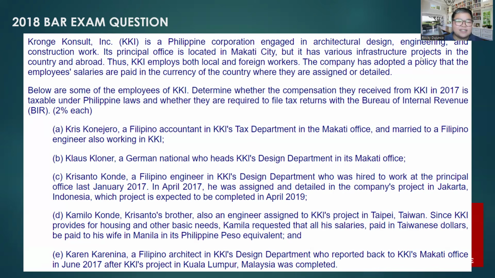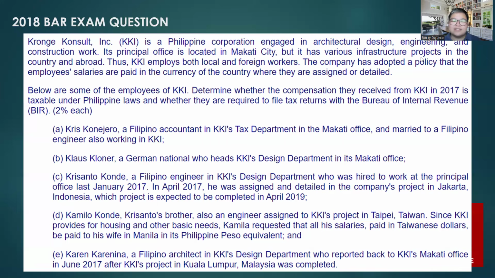Okay? Next is Klaus Kloner. Letter B, Klaus Kloner, a German national who heads KKI's design department in its Makati office. So based on this line, si Klaus Kloner ay isang resident alien. So taxable lang siya on income from within. Nasa Makati office siya. So applying section 42, yung natatanggap niyang sweldo while working in the Makati office is deemed as sourced from within. Right?